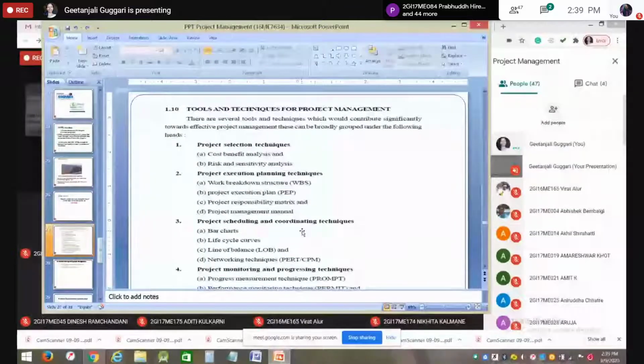Coming to your syllabus: what tools are we using in different phases of the project? Tools and techniques, what techniques are available in each phase of project management that we are going to study? Project management has a special set of techniques.